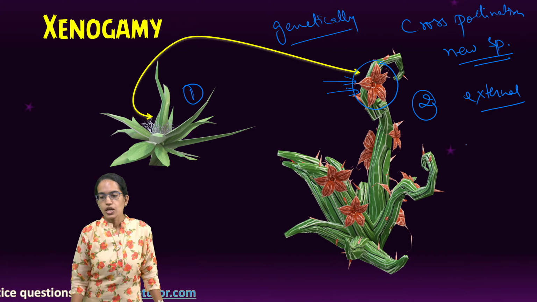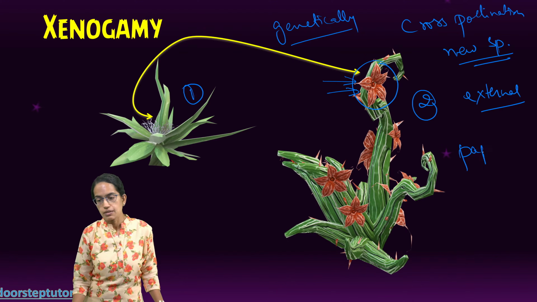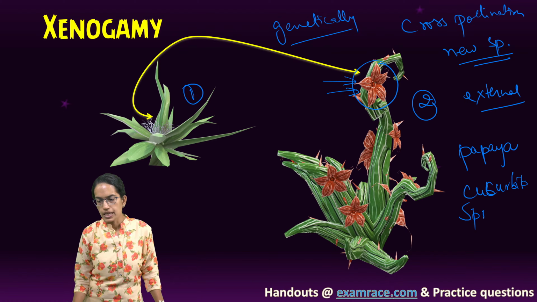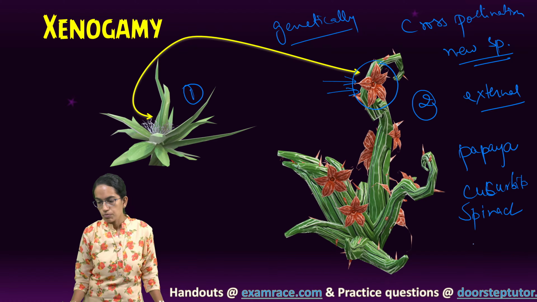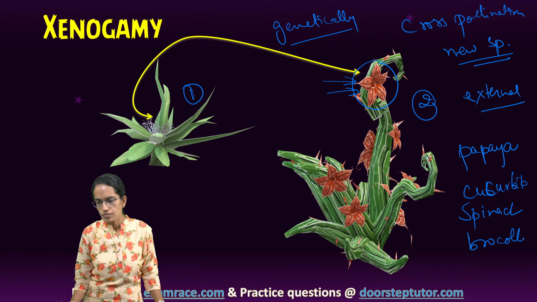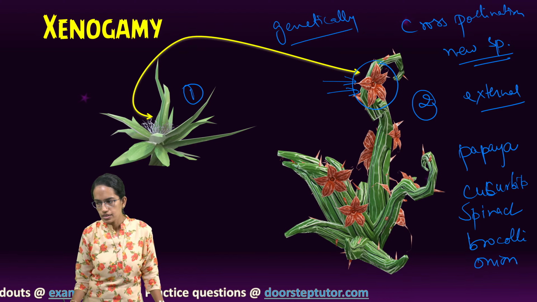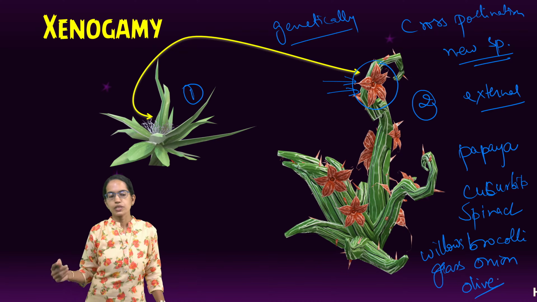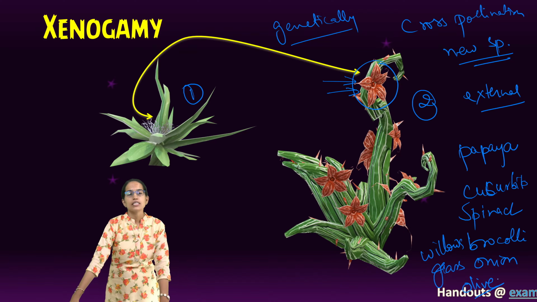Some of the species that exhibit xenogamy are papaya, cucurbits, spinach, broccoli, onion, willows, grasses, and olives.